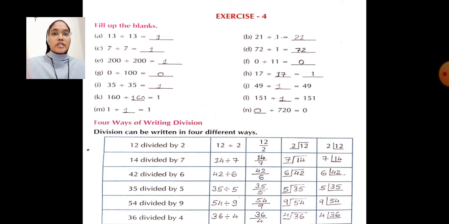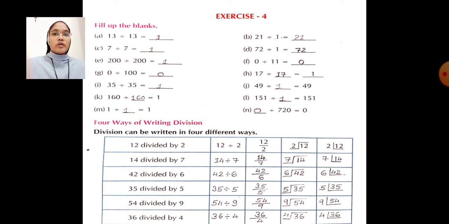K. 160 divided by dash equal to 1. In the blank you have to write 160. When we divide 160 by 160, answer will be 1. L. 151 divided by dash equal to 151. In the blank you have to write 1. When we divide 151 by 1, answer will be 151.